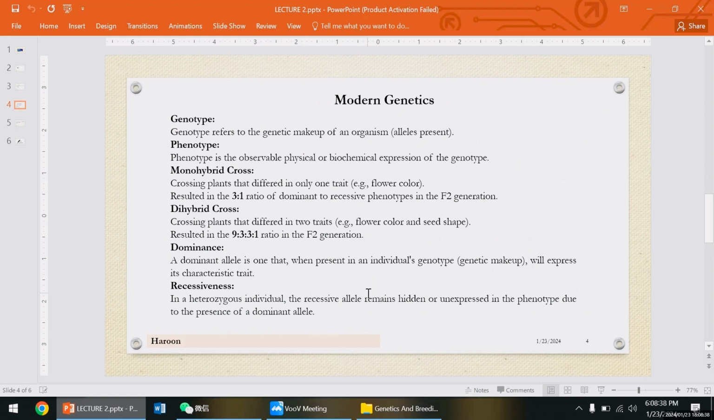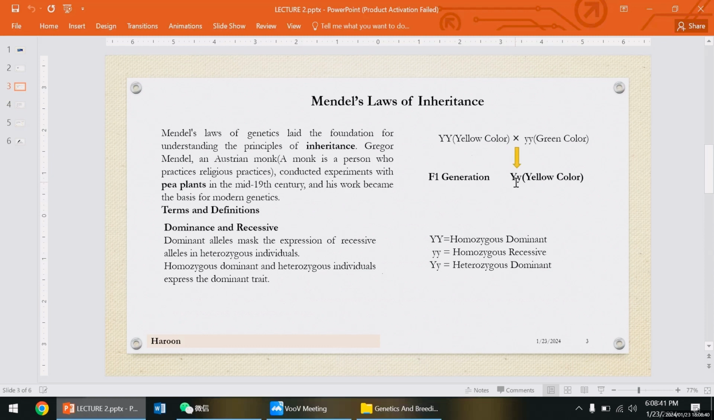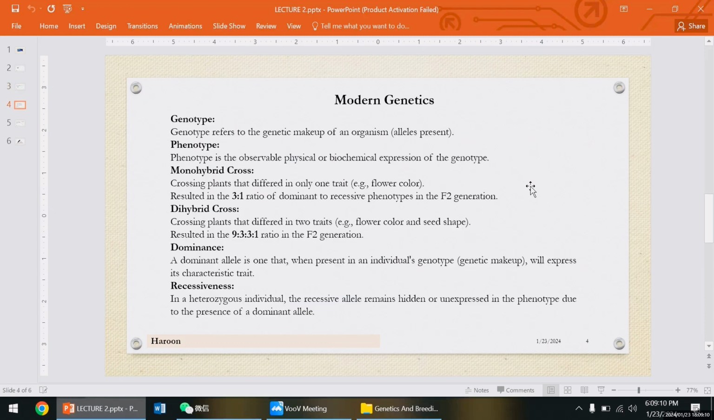So you can understand here why it remains hidden, because here is yellow color in the F1 generation. If we cross two traits, yellow color plants and green color plants, in the F1 generation we get yellow color because this is the dominant allele. And then we recross the F1 generation, and then we get variations. What variations we get, we are going to discuss in our next slide. So I hope you can understand this simple scheme, because it is very necessary to understand Mendel's law.